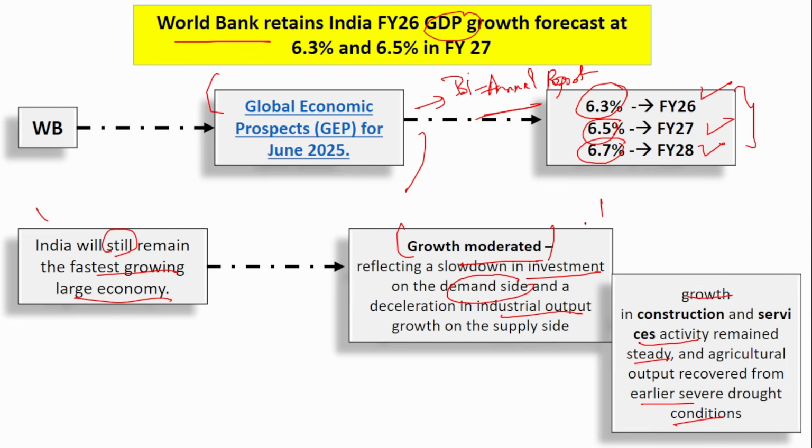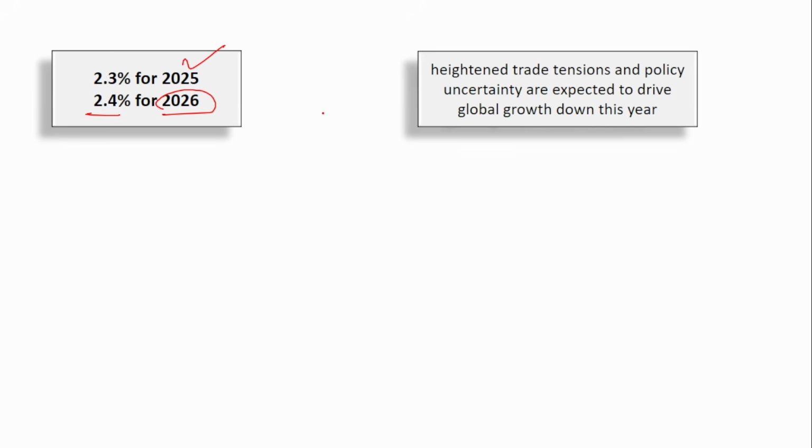So there is a moderation due to investment on the demand side and industrial output, but the growth in construction and service activity will help India grow. Similarly, they have also projected the entire world's GDP, that is 2.3% for 2025 and 2.4% for 2026. Here also they have lowered it, and the main reason is the trade tensions that are going on, and also the policy uncertainty, which are expected to drive global growth down this year.